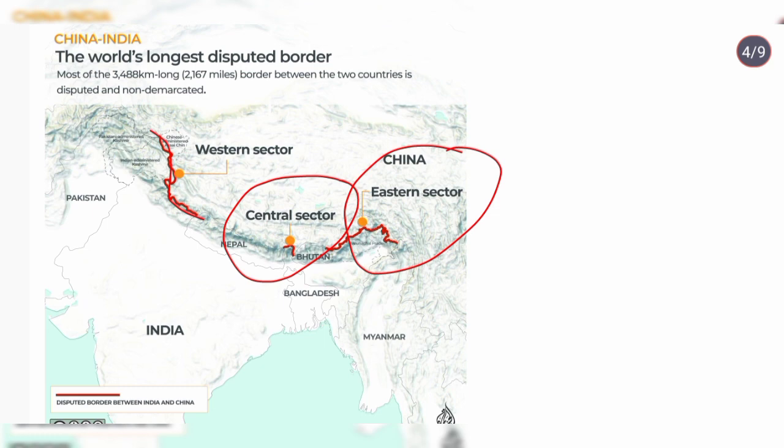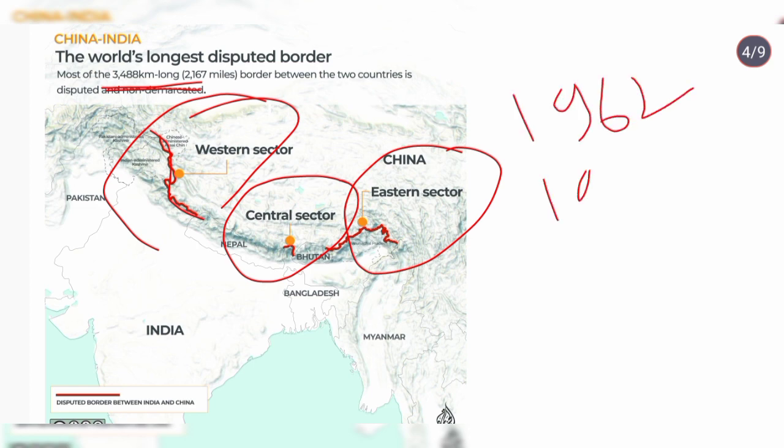See, the overall border shared between India and China is 3488 kilometers. You can see that, 3488 kilometers. And in terms we say that it's the world's longest disputed border. The dispute is in all three sectors. Now see, disputes began with the war in 1962.